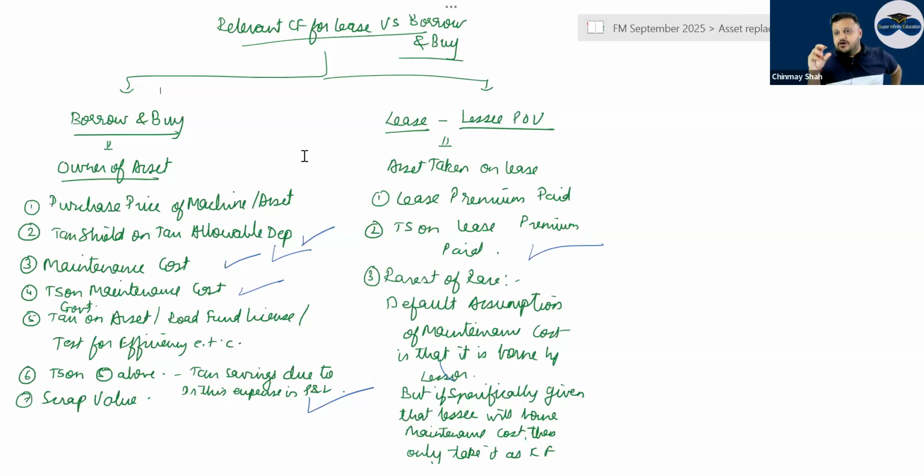All these things which are not generally debited to the P&L, but are given a tax saving due to this expense, the tax shield should be taken on that amount, correct? And then at the end, scrap. Lessee has two basic cash flows: lease premium paid and tax shield on lease premium paid, right?